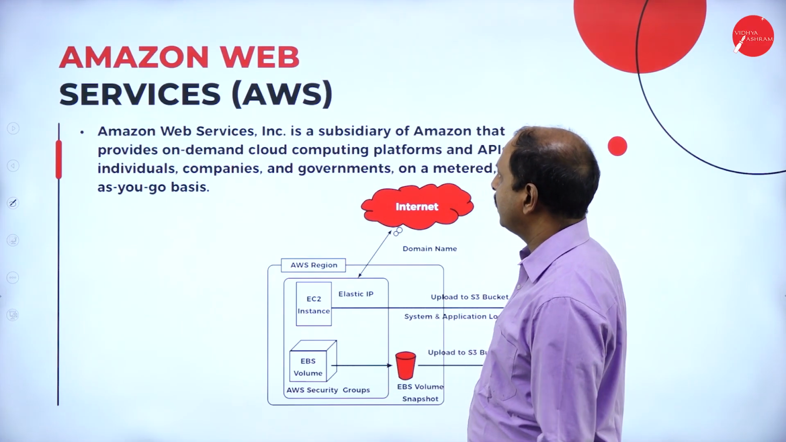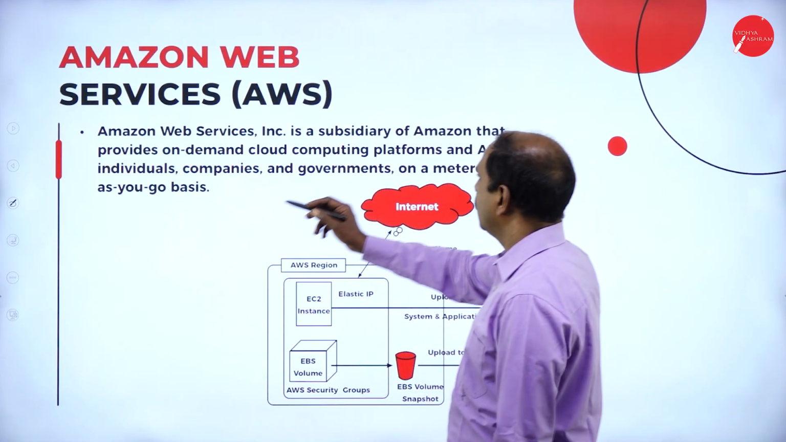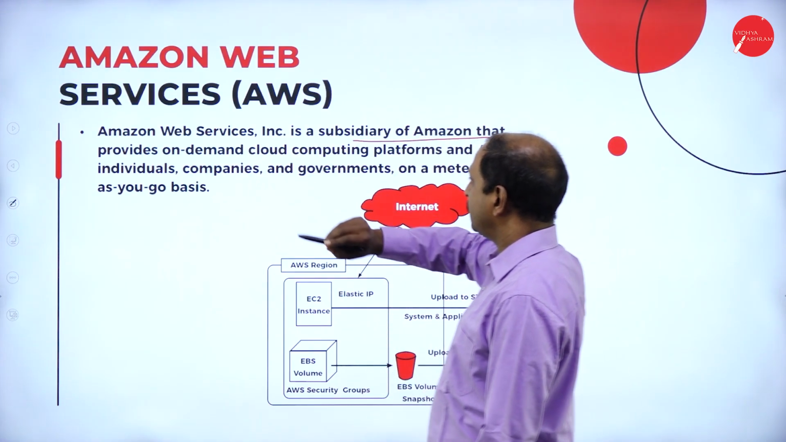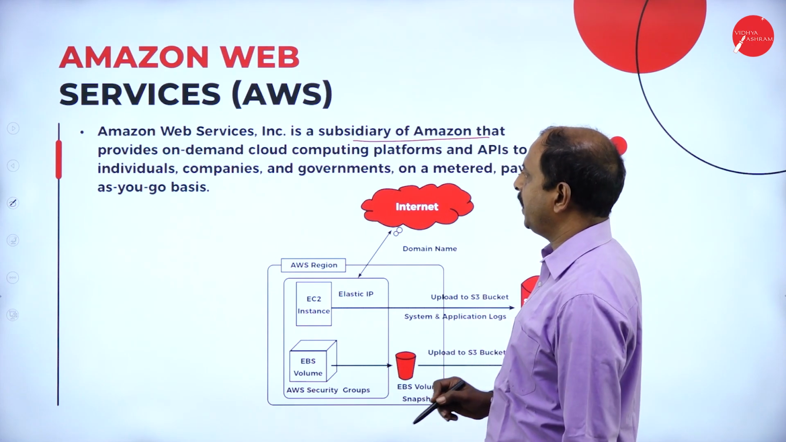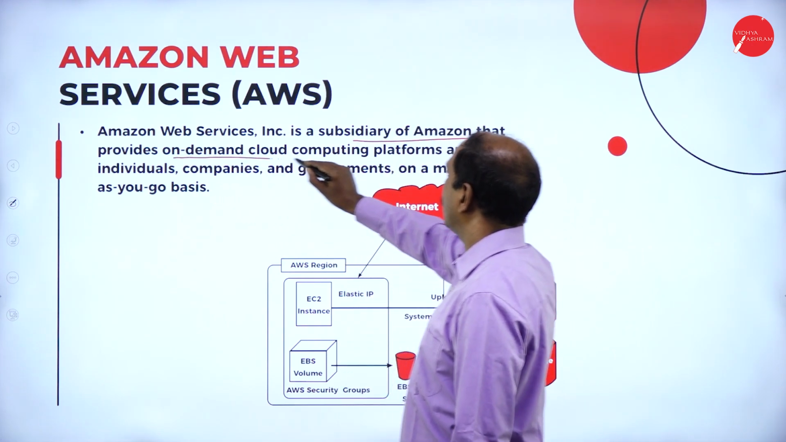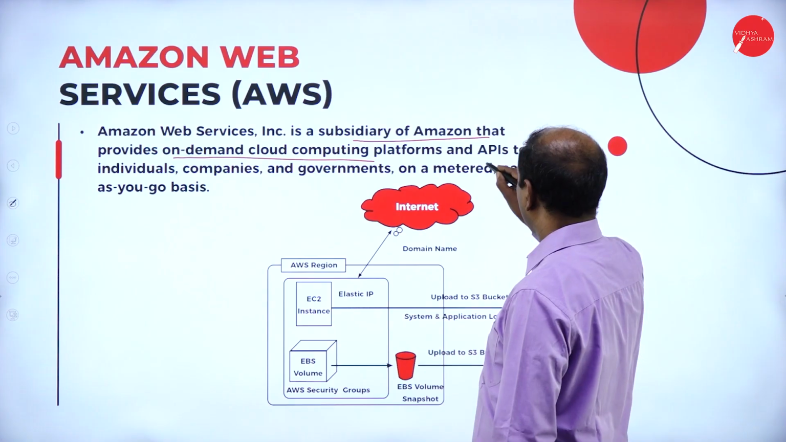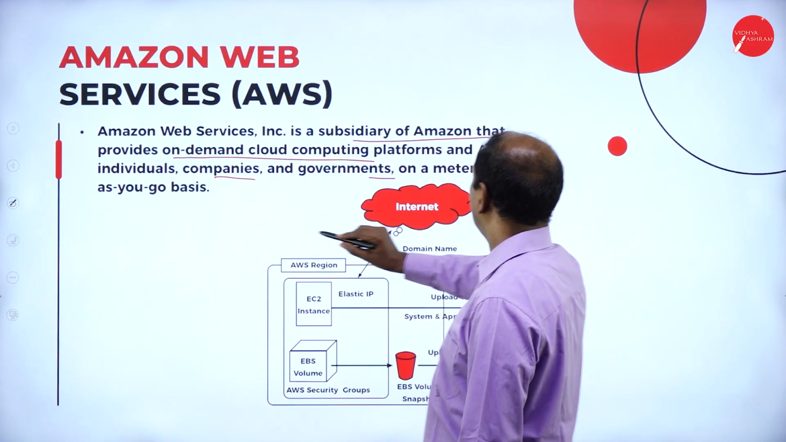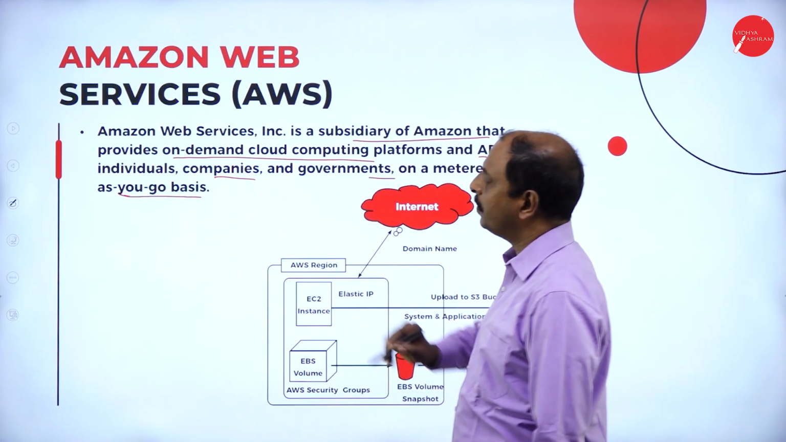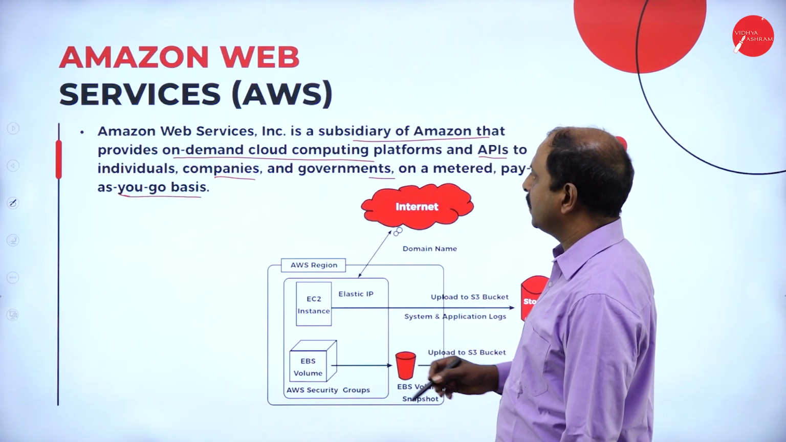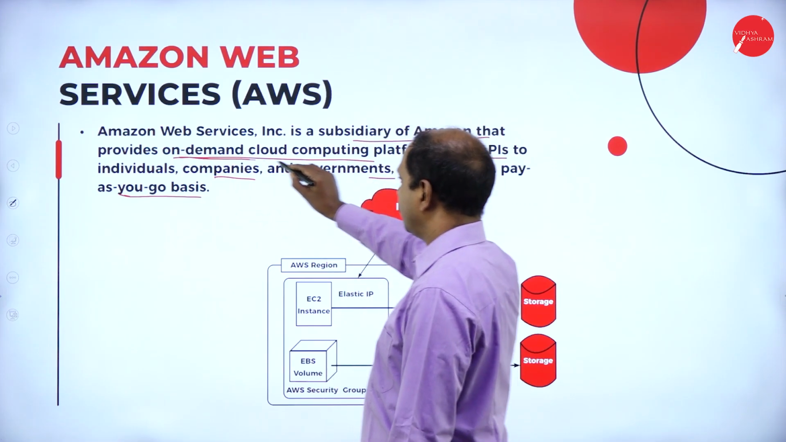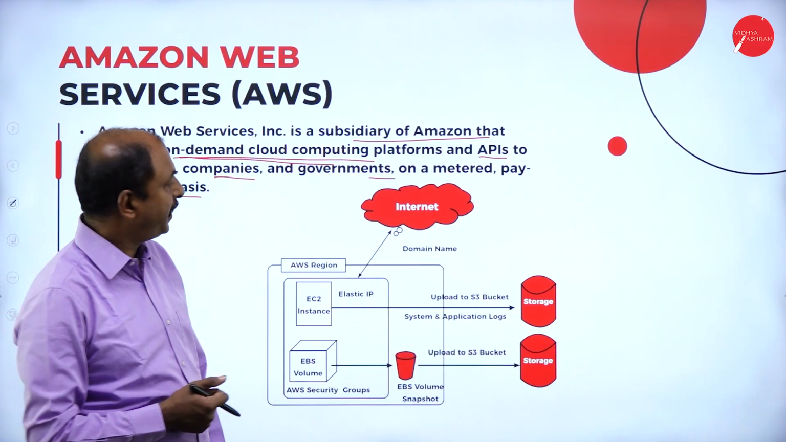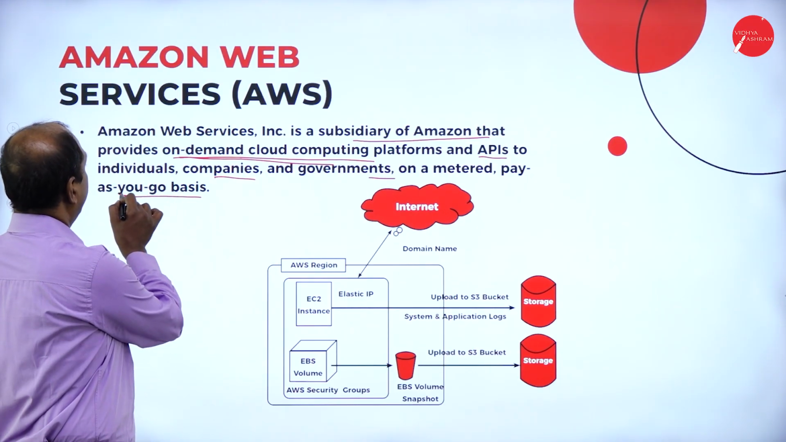In the next slide, we will see the diagram of this. It is a subsidiary of Amazon. The Amazon Web Services is a subsidiary of Amazon company. It provides on-demand cloud computing platform and APIs to individuals, companies and governments on a metered pay-as-you-go basis. What is the meaning of this? Here it is an on-demand service. In general, cloud service is an on-demand service, or we can say it is on a pay-as-you-go basis.